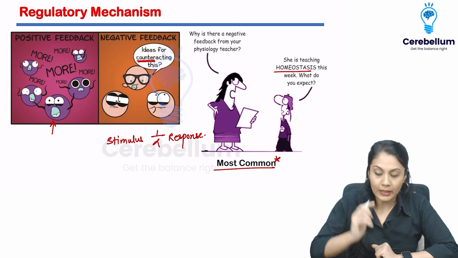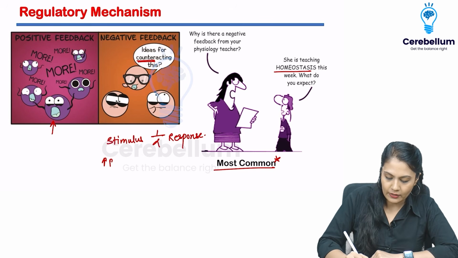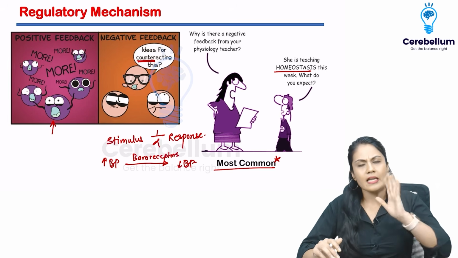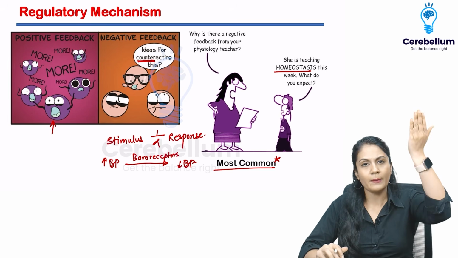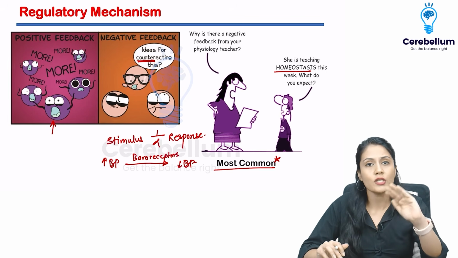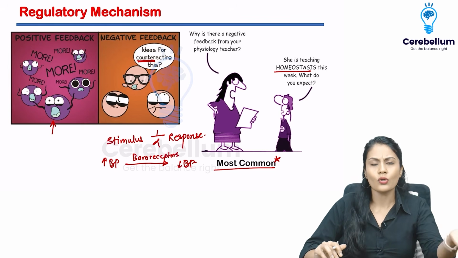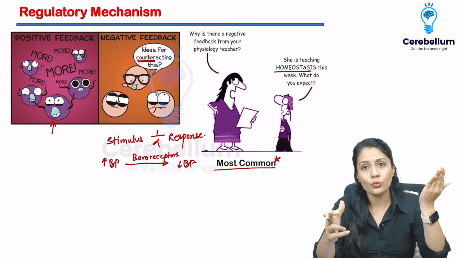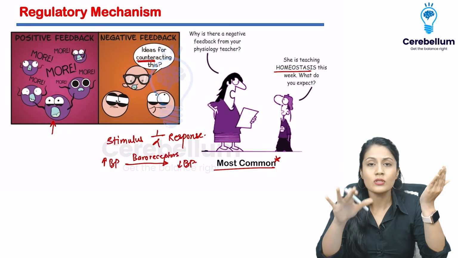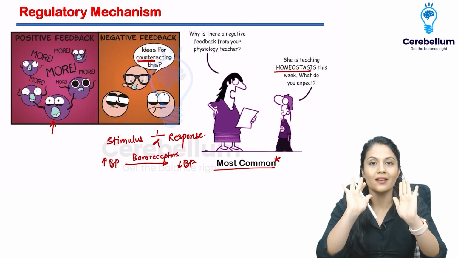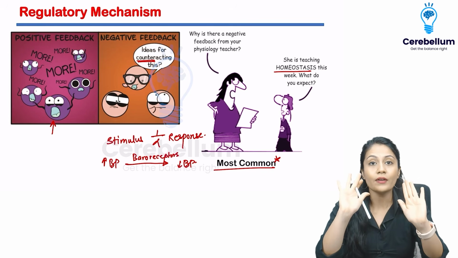For example, let's see, if the BP is increased, what will happen? Receptors known as baroreceptors will be activated, and that will decrease BP, right? The same will happen if there is increased BP, that means hypertension: chemoreceptors are going to get activated and they will decrease the BP. Let's say glucose is increased, the insulin is going to help us decrease the blood glucose. That means it is going to take the glucose from the blood and put it into the tissues. Right? So it is going to be a negative feedback system.